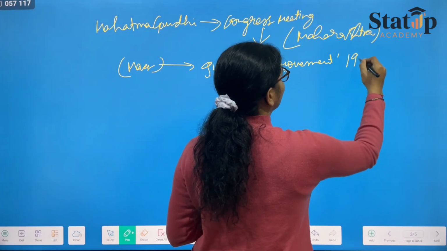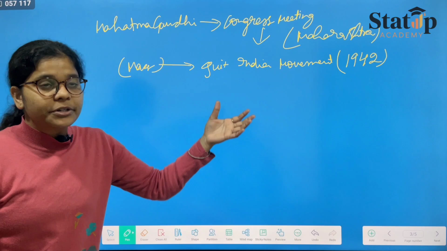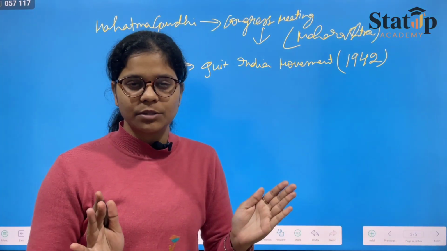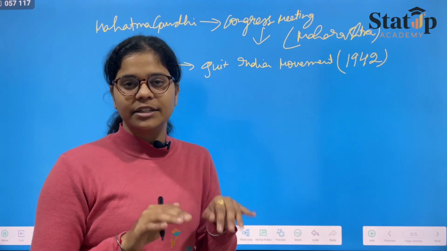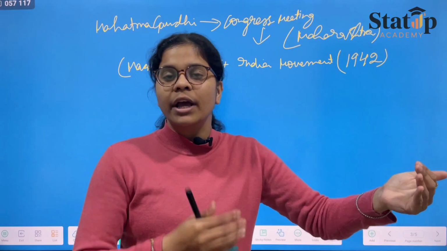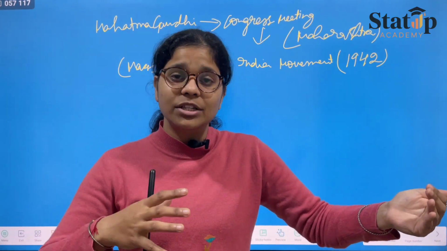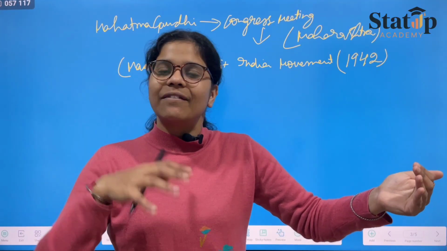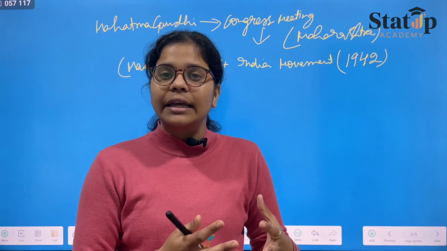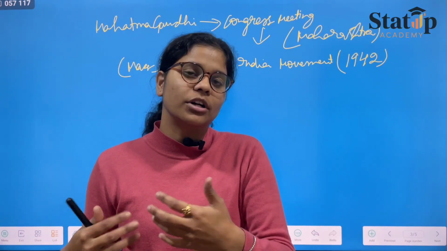In 1942, now, what will happen? There were a few members in the Congress itself who were against this, who said that we will not be supporting this movement at this moment, because we believe that if the British public moves out, then the French public will come, or the Egyptian public will come, European companies, cities, states, everything would come, and they would invade India, and that would take us back to the state that we started our struggle from.